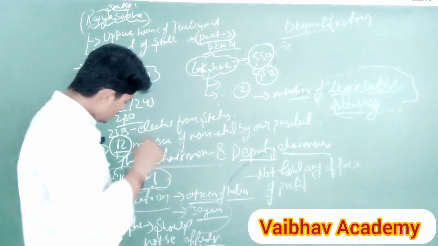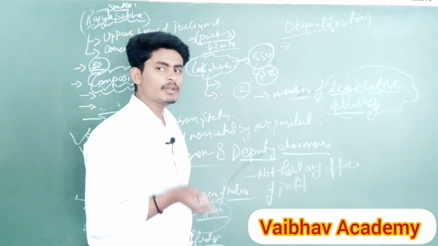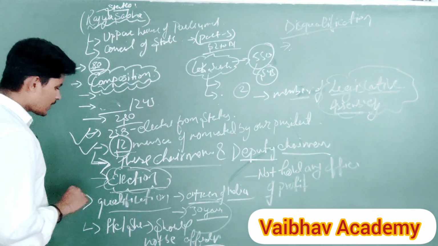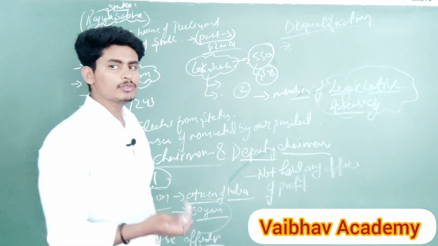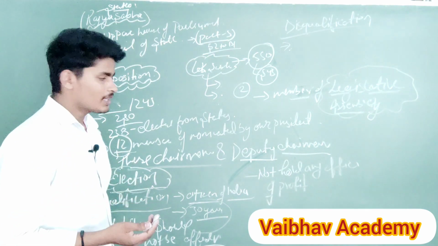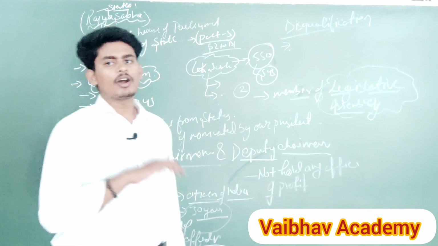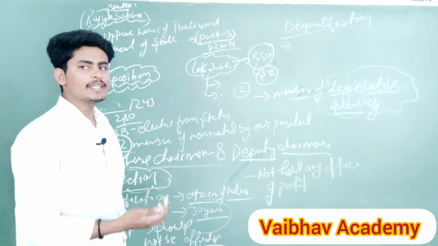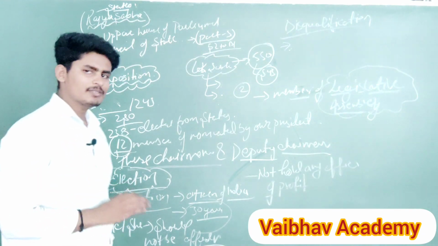If he or she is not a citizen of India, then he or she should not be qualified as a member of Rajya Sabha. The second thing is, if he or she is a proclaimed offender, if he has been proven accused in any criminal offences, then he or she is not going to be a member of Rajya Sabha. And the third point is that if he or she holds any office of profit either in the state or central government, then he or she would be disqualified as a member of Rajya Sabha. Very simple.